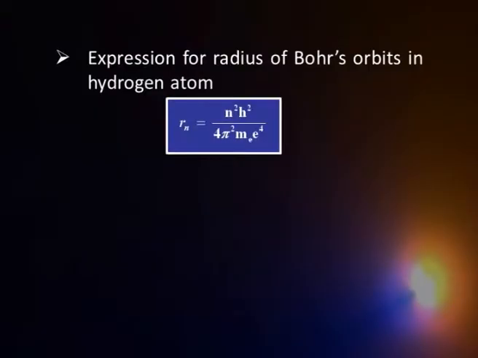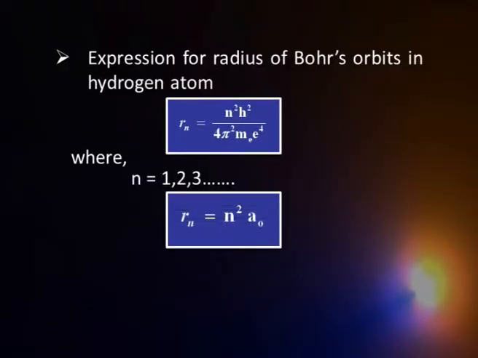Now, let us see what we get on the basis of these four postulates. We are not getting into the mathematics of that, but we can see the results. Using Bohr's postulates, we can derive an expression for r_n, the radius of the nth orbit. It is h squared by 4 pi squared m e to the power 4, with all these being constants, times an integer n squared. So, what you find is that the radius of the orbit is quantized.